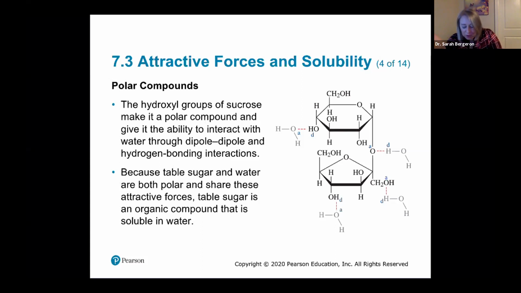So if you look at all the different hydroxyl groups that are on one particular sugar molecule, this is sucrose, we look at each and every one of these. They can all participate in hydrogen bonding. The other oxygens can participate in hydrogen bonding as well, so here and here. So these are super, super soluble because they participate in the same kind of bonding that water participates in with itself. So table sugar, even though it's organic, is something that's very soluble.